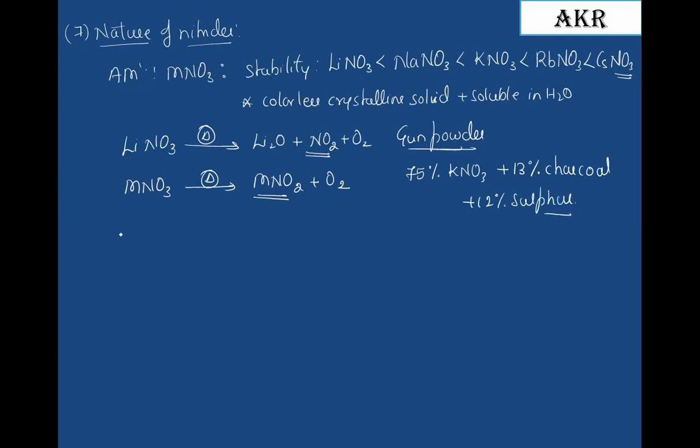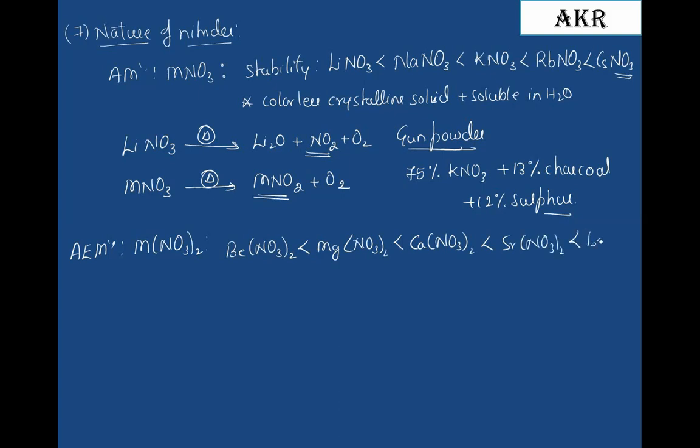Coming to the alkaline earth elements. These are involved in the formation of nitrates of type M(NO3)2, and their stability is like this: beryllium nitrate, magnesium nitrate, calcium nitrate, strontium nitrate, and finally barium nitrate.